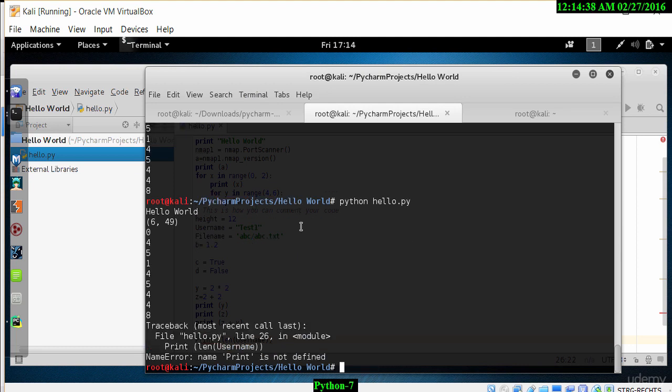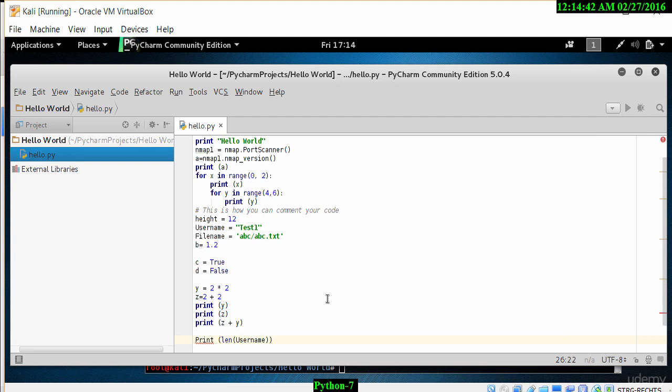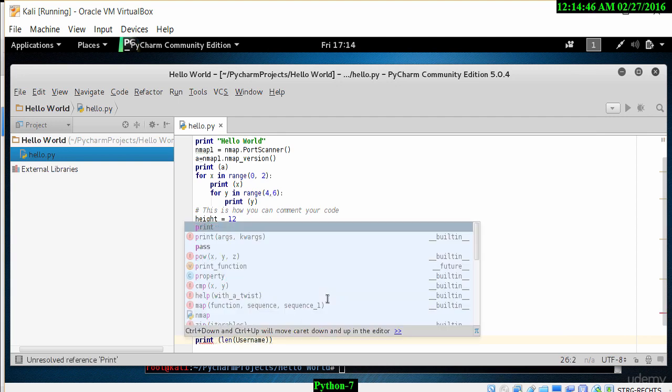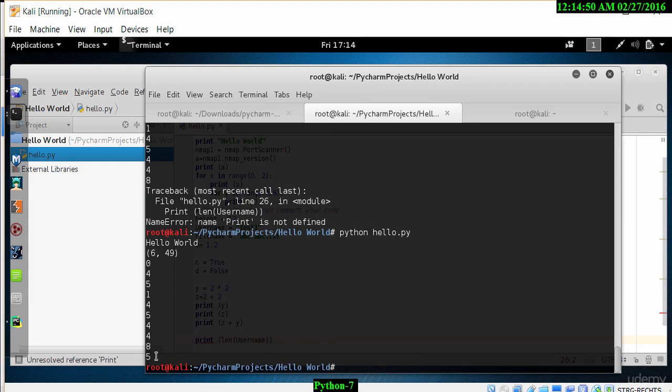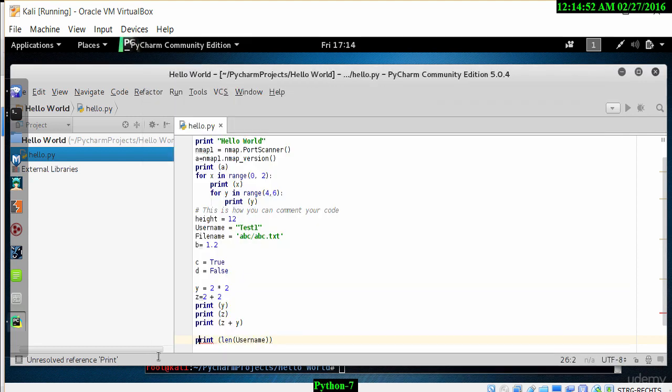Run the program, and as we'll see, it's thrown an error, and the reason is print is in capitals here. I need to correct that by using a lowercase p. Now let's run that again, and as we can see, the value returned is 5.